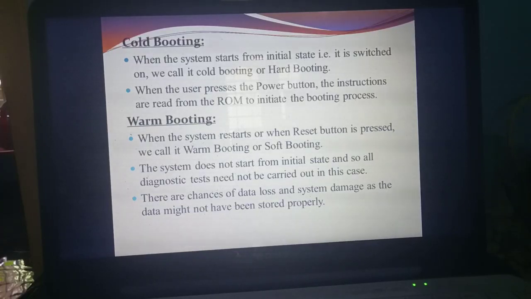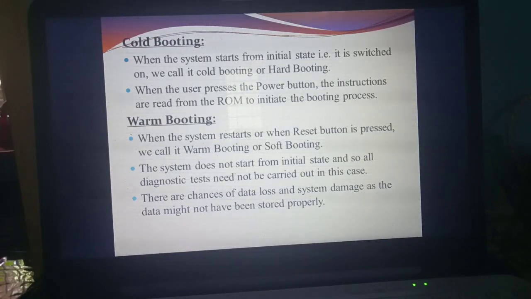Understand? What are the things present in the ROM? POST. What do you mean by POST? Power on self-test. What is the use of that? It will check the devices. What are the devices connected to the computer, whether they are connected properly and working properly. Then it will send the information. That is called booting, isn't it? So that booting is called cold booting.